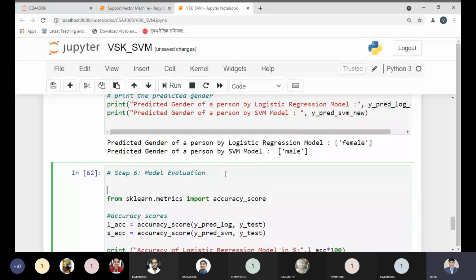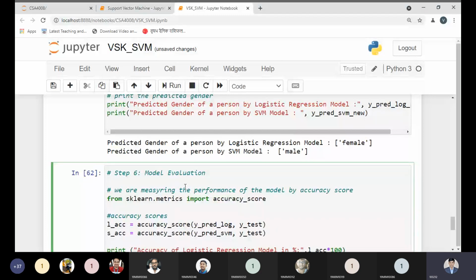In the model evaluation, we are measuring the performance of the model by accuracy score.